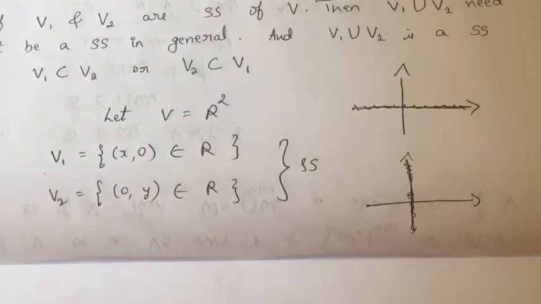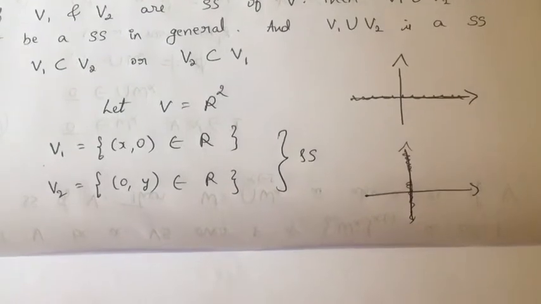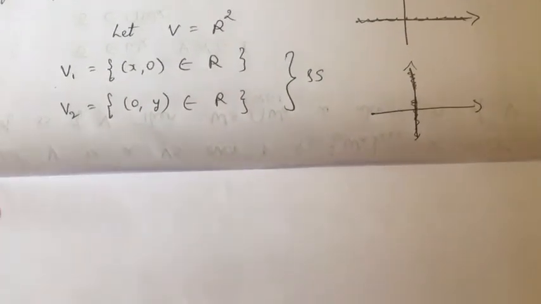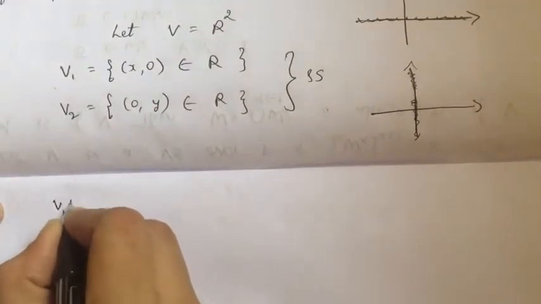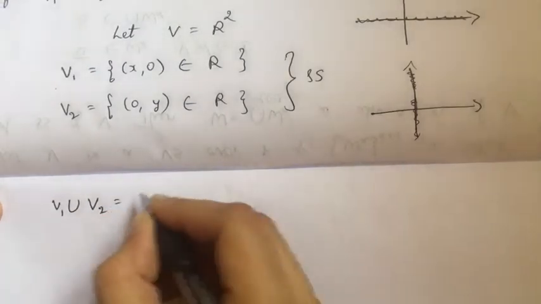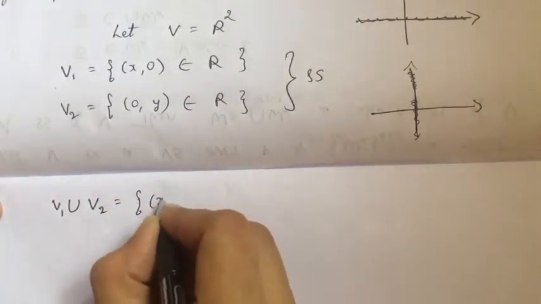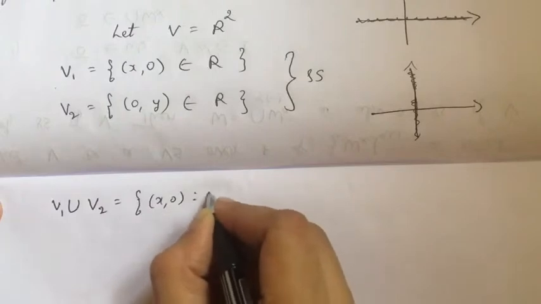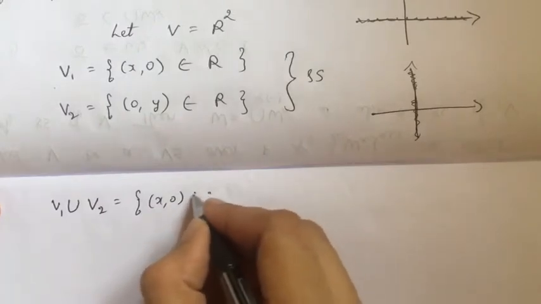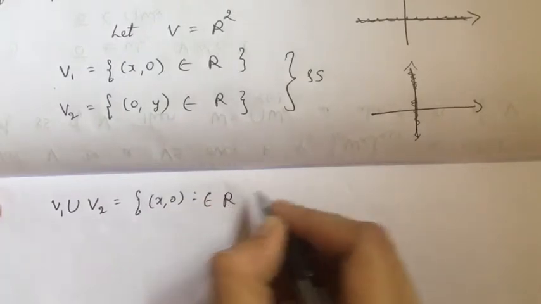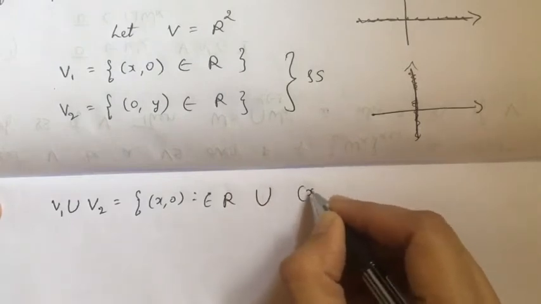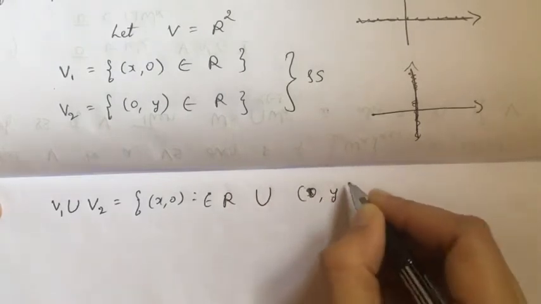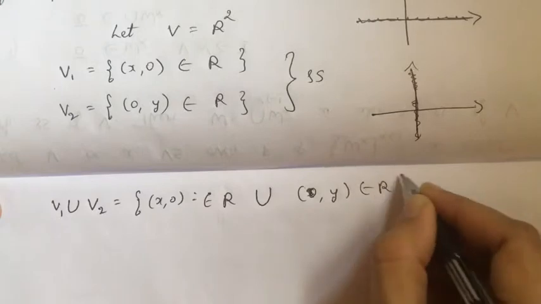So when I consider their union, V1 union V2, it is like this: (x, 0) such that x belongs to R, union with (0, y), y belongs to R.